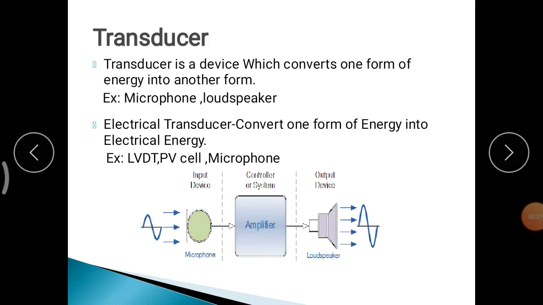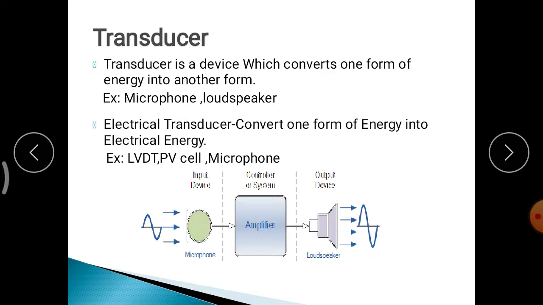So first, transducer. What is a transducer? A transducer is a device which converts one form of energy into another form. So many forms of energy we know: thermal energy, light energy, sound energy, electrical energy, nuclear energy and so on. But converting from one form to another, it may be sound energy to electrical, electrical to sound, light energy to electrical. We have to convert for some automatic industries and some devices. For that we need a transducer.